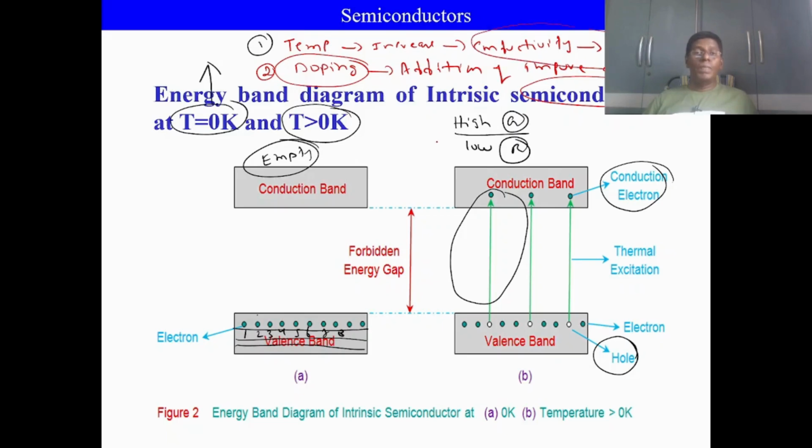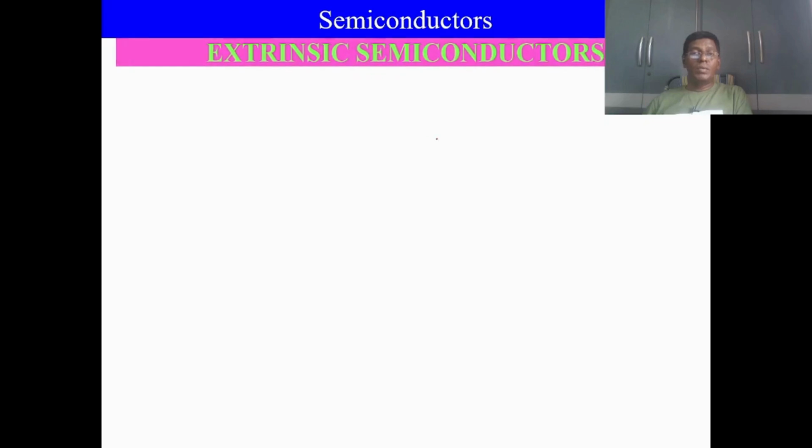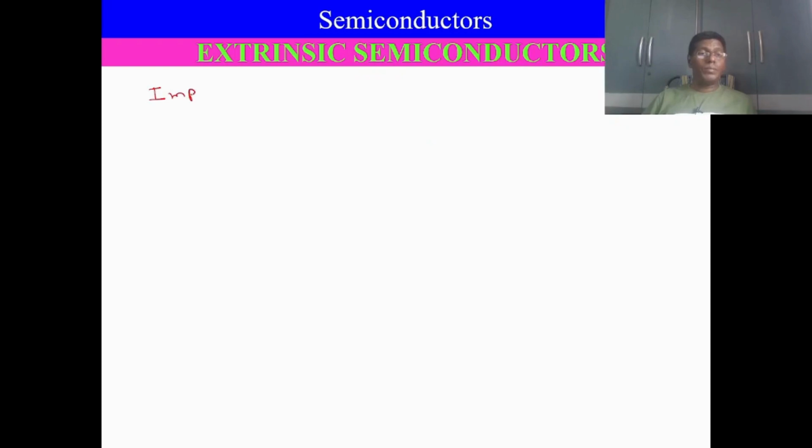Now, depending on the doping method, we classify semiconductors into two categories. Number one is called extrinsic semiconductor. What do you mean by extrinsic semiconductor? An impure semiconductor is known as an extrinsic semiconductor.